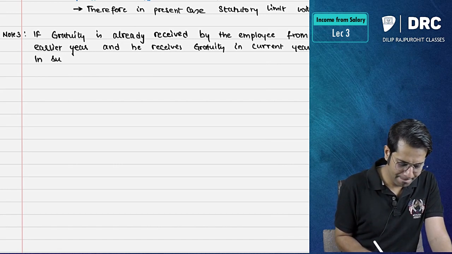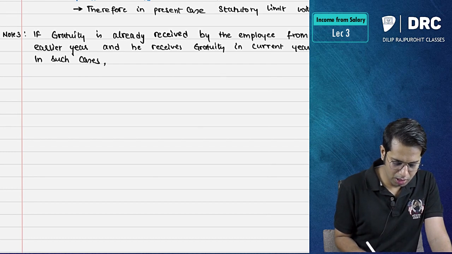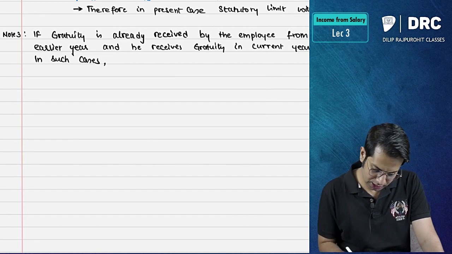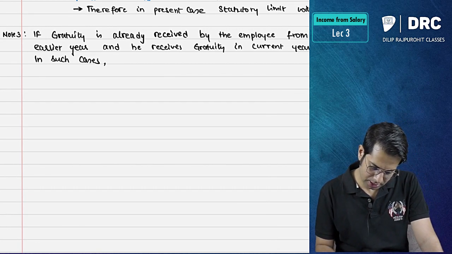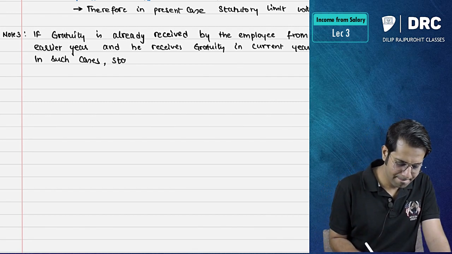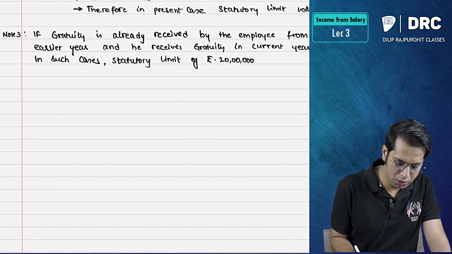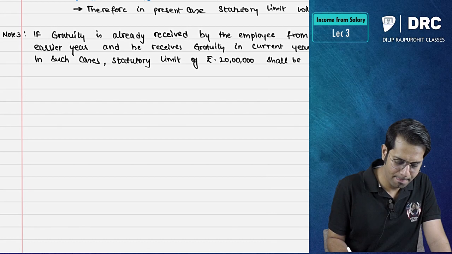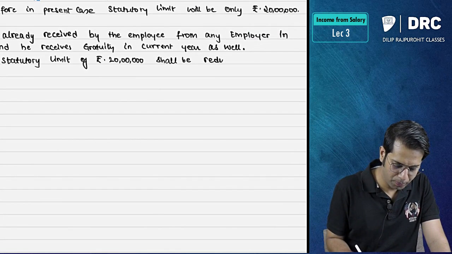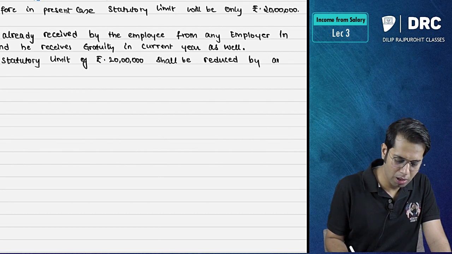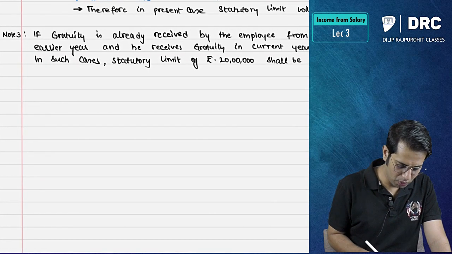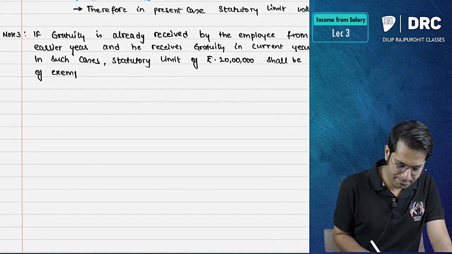In such cases, the statutory limit of rupees 20 lakh shall be reduced by the amount of exemption claimed earlier.